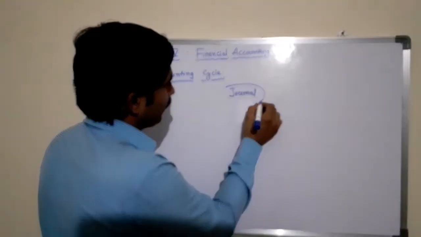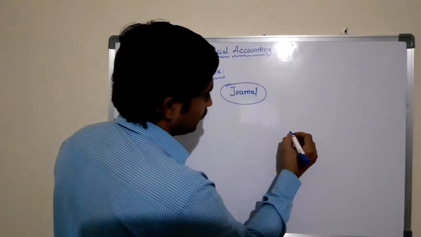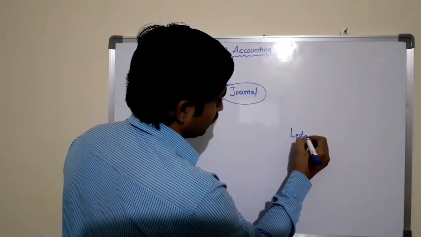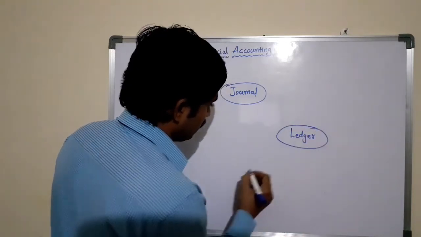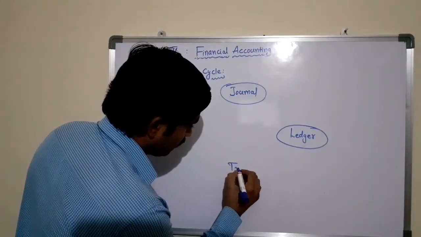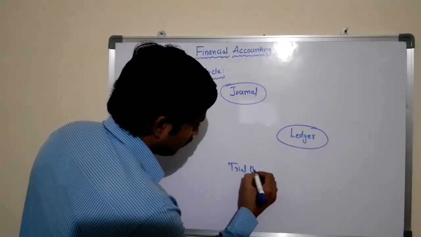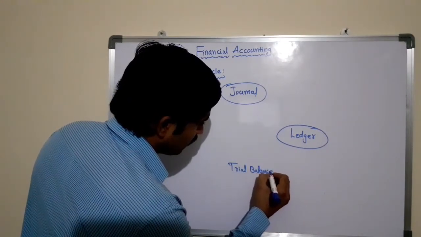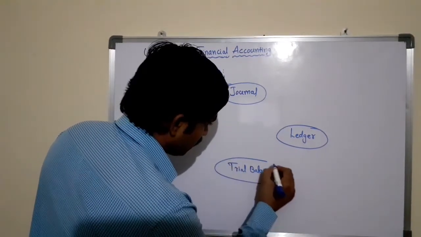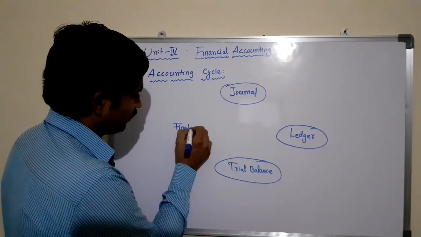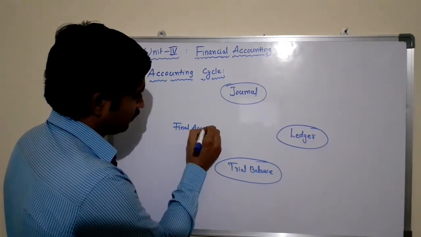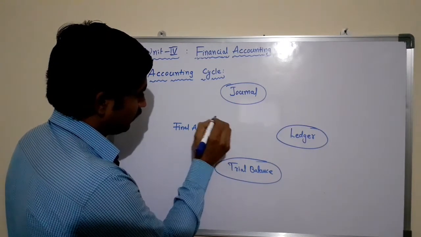Journal, ledger, trial balance, and final accounts. Final accounts.